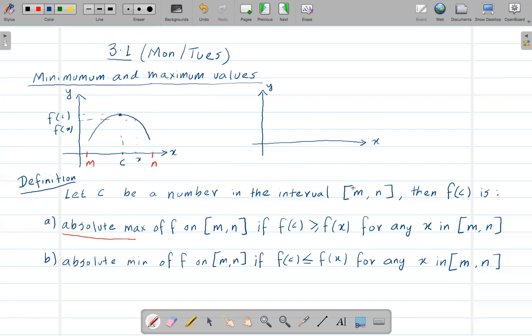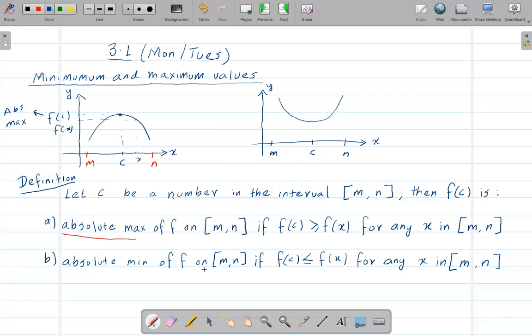So in that case, we call this f of c point the absolute max, right? ABS means absolute. Okay, and similarly, same concept. There is another interval, let's say m and n, and let's say we have a graph something like this, and there is a c here, which is obviously in between this interval.